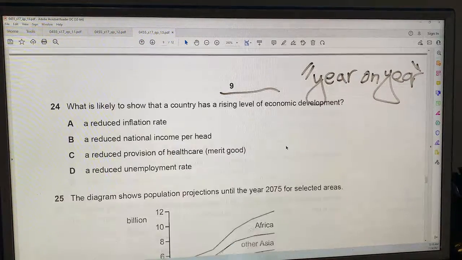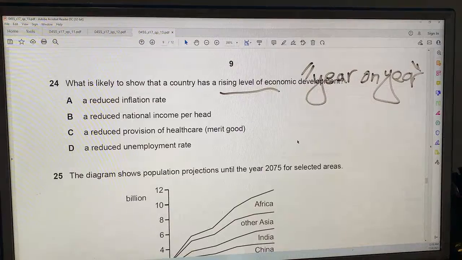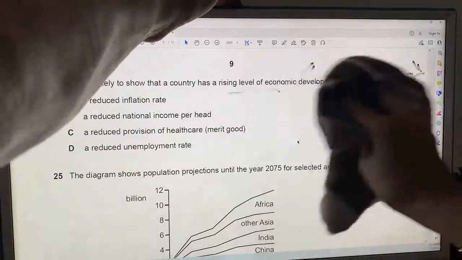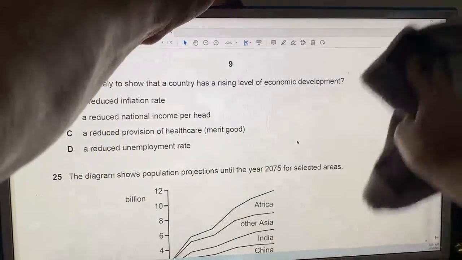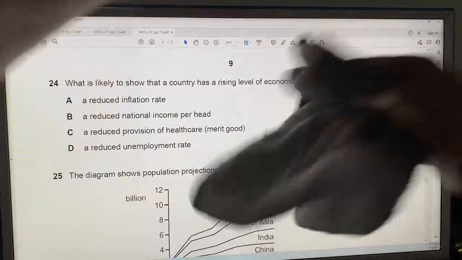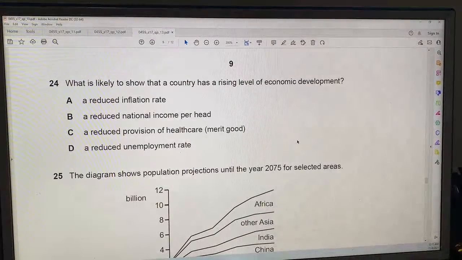And 24. What is likely to show that a country has a rising level of economic development? Higher education, better health care. Often you can read the questions and you can just quickly guess, what might the answer be?